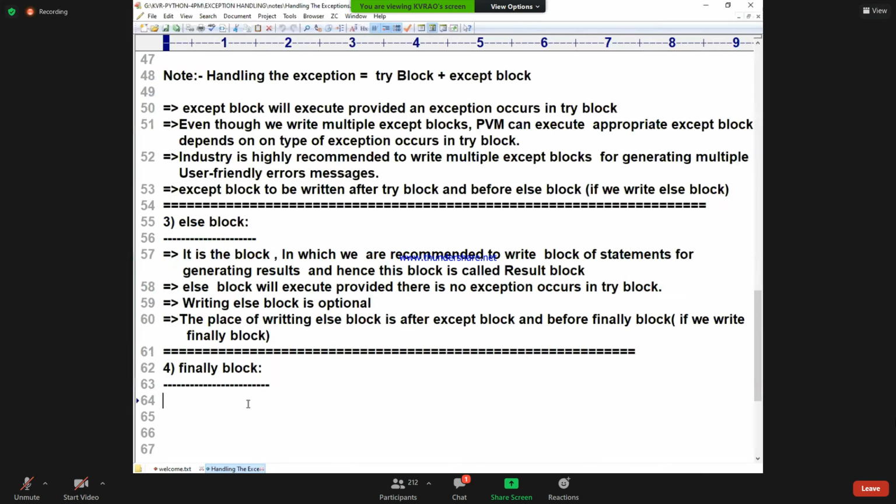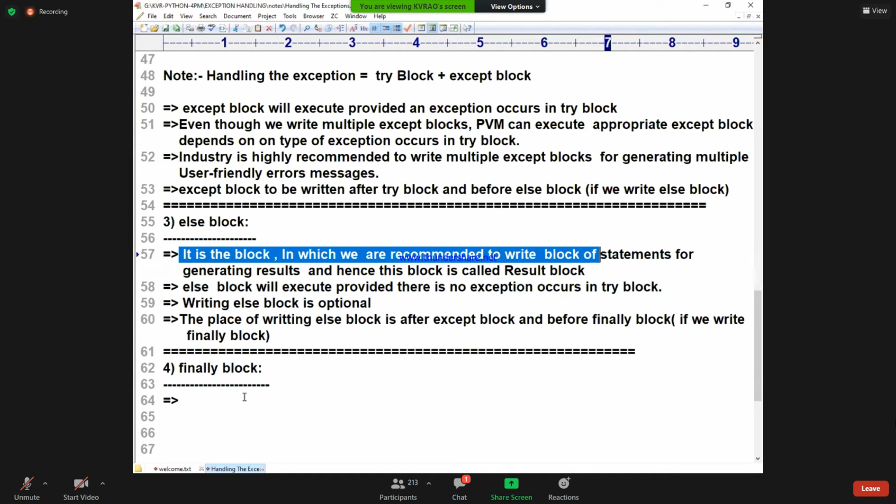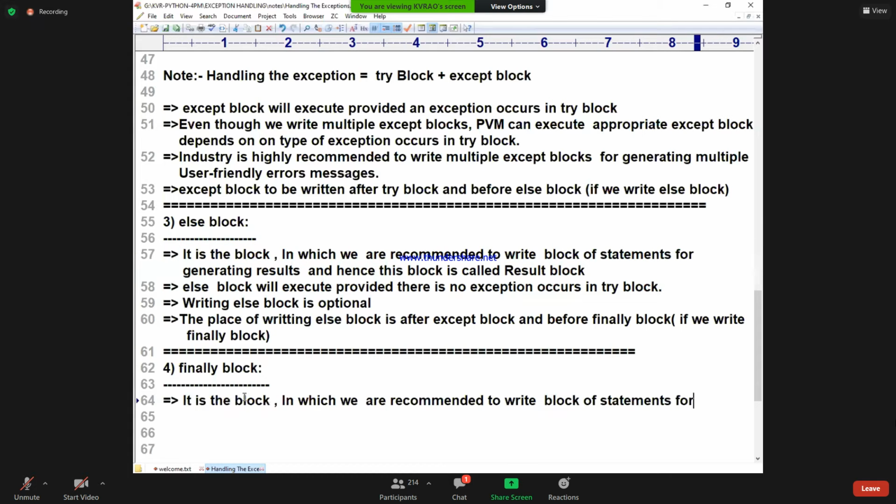Let us go back and write the points. Tell me, what is that now? I am writing: it is the block in which we are recommended to write the block of statements which are used to relinquish.